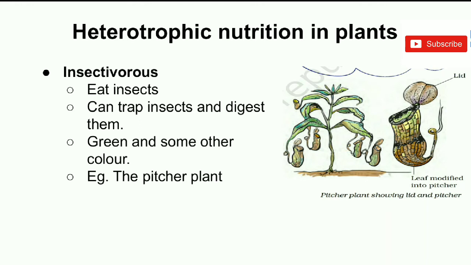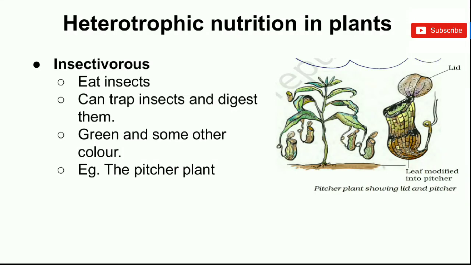For example, the pitcher plant. The pitcher plant has a lid on the top, and the J-type pitcher is open. When any insect enters the pitcher, it is closed at once and the insect is trapped inside, where there are several thin long hairs which bring it down, and finally the plant digests it. Thus the nutrition takes place in plants.